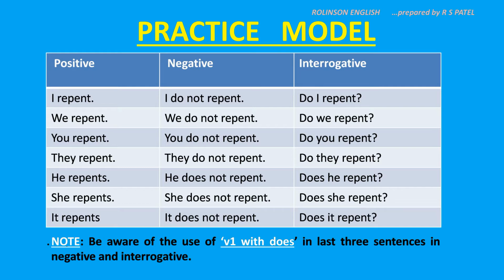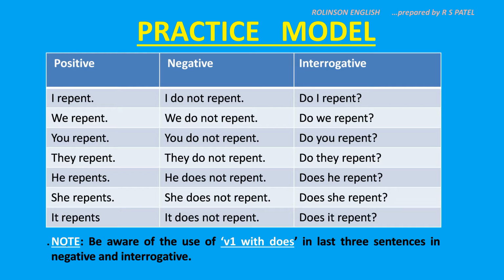In interrogative, write the helping verb before the subject in the beginning of the sentence. Put a question mark and you will get the interrogative. See, do I repent? Do we repent? Do you repent? Do they repent? And does he repent? Does she repent? Does it repent? Repent, not repents. Remember it. You have to be careful about it.